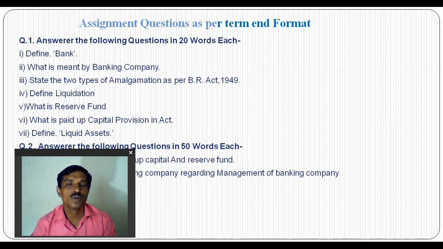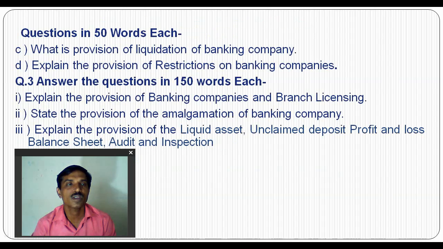The next is the question of 150 words asked on these topics. And what is the provision of liquidation of banking company, and explain the provision of restriction on banking companies. And the 150 words question: explain the provision of banking company licensing and branch licensing, which we explained in our earlier lecture.